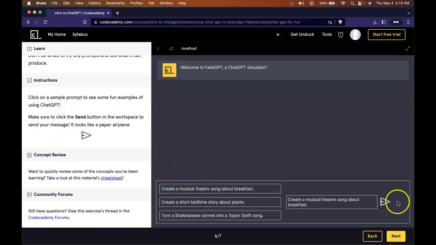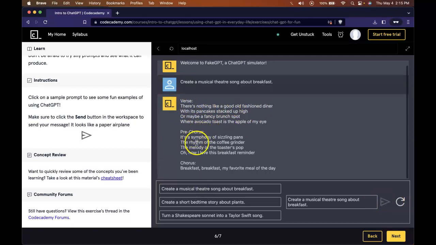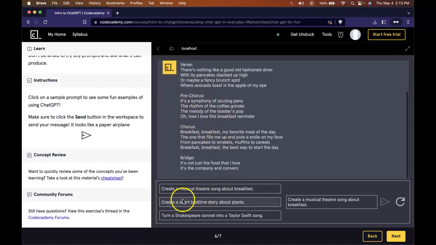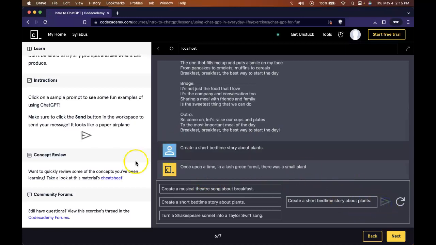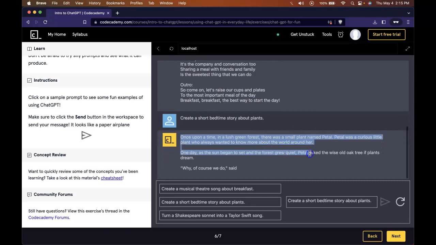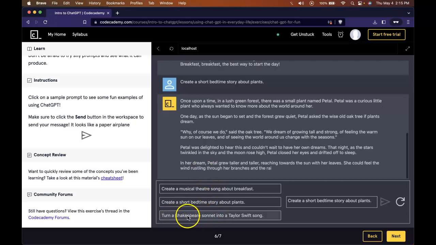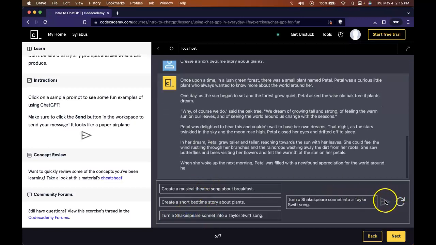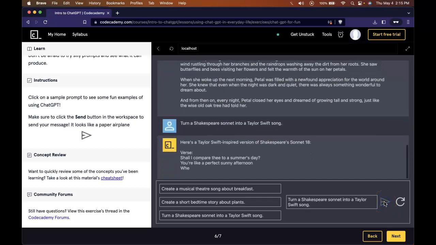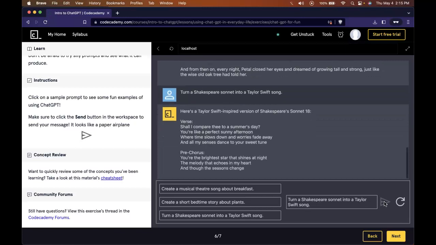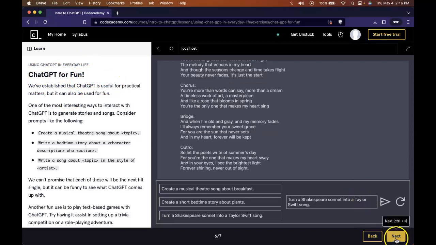Create a musical theater song about breakfast. Click it and we get a song with the pre-verse, pre-chorus, chorus. Create a short bedtime story. We get a once upon a time, and it's a little story. We could ask it to turn Shakespeare's sonnet into a Taylor Swift song, and I'm sure it's going to produce something. There it is. Here's a Taylor Swift inspired version of Shakespeare's Sonnet 18. So, ChatGPT for fun. Let us continue our review.